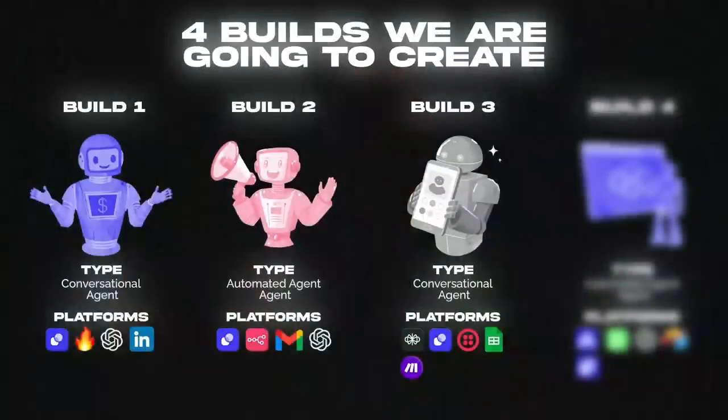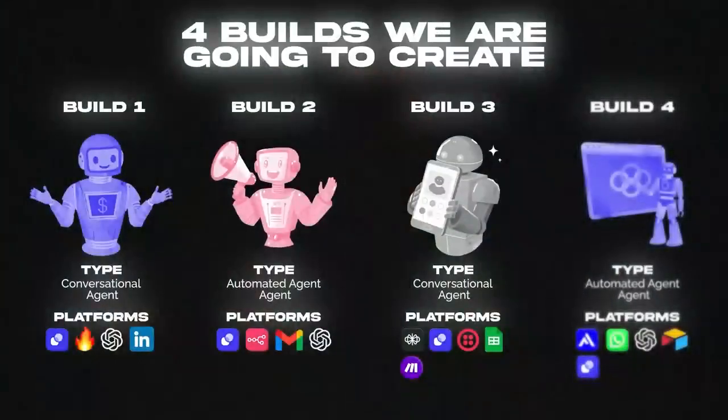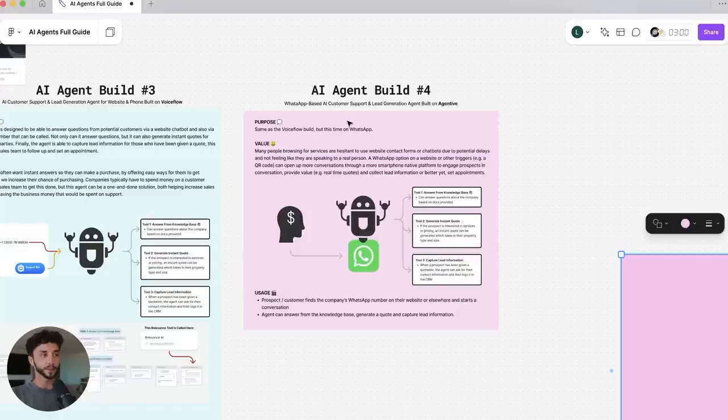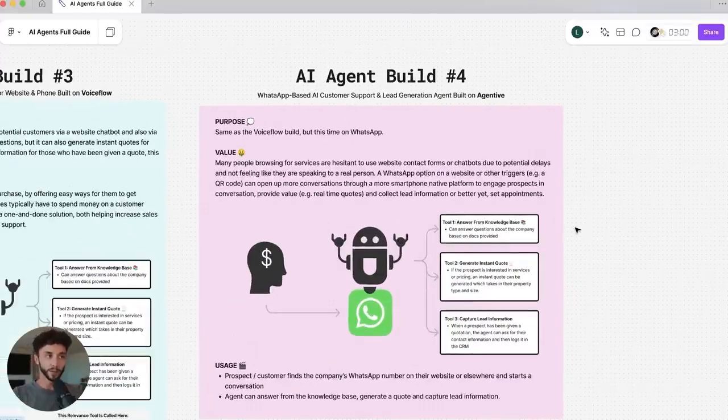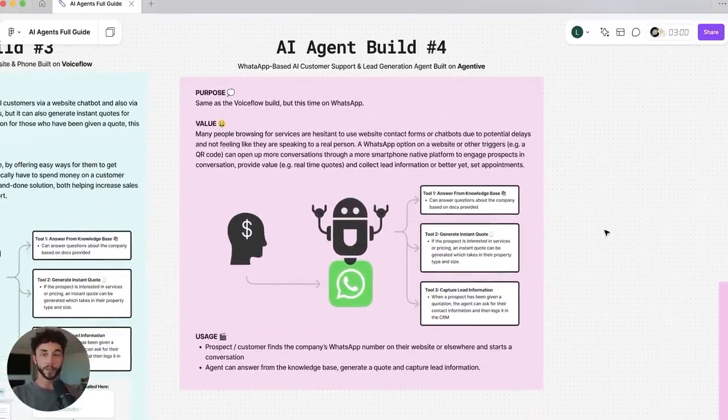And finally, for build number 4, we'll be using my own AI agent platform, Agentive, to rapidly build a lead generation agent and connect it to a WhatsApp number that we can chat to. The leads that we collect are going to be automatically sent into an Airtable database for later review. And please don't skip around these builds, as they're all kind of connected in some way, where we're reusing parts from build 1 and build 2, etc. But without further ado, let's get into building some agents.